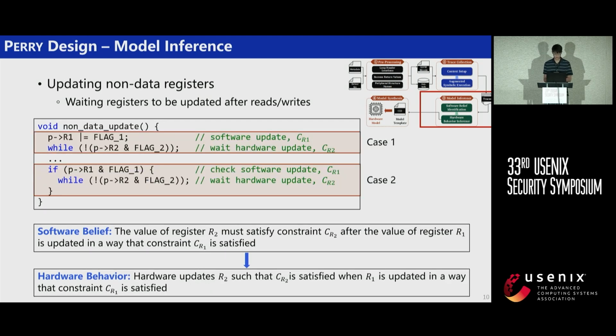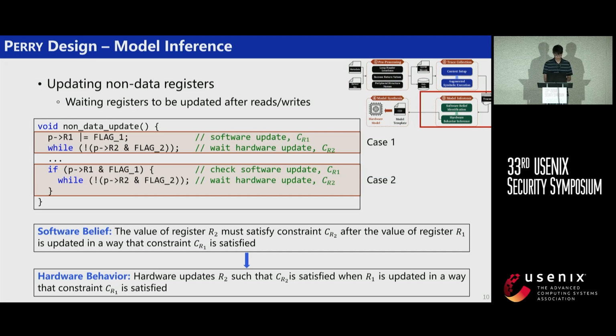The third software belief is about updating non-data registers. Updating a register may cause the update of another register. This behavior is reflected in the code as waiting for registers to be updated after reads or writes, and we identify such code patterns and construct this software belief. This belief means that the hardware must update R2 to satisfy the waiting condition after R1 is updated in a specific way. Otherwise, there will be an infinite loop in the driver code.